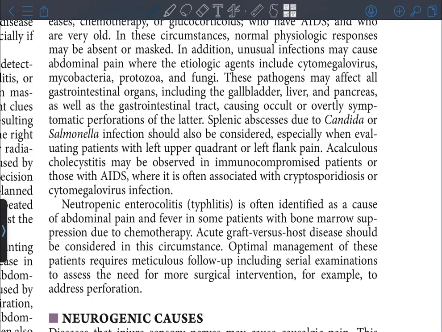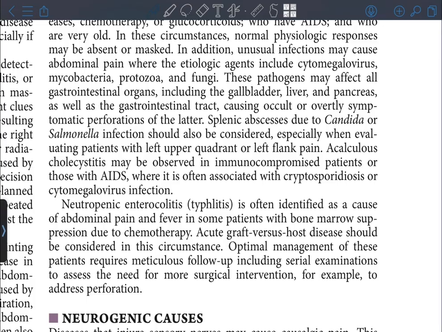Splenic abscesses due to Candida or Salmonella infection should also be considered, especially when evaluating patients with left upper quadrant or left flank pain. Acalculous cholecystitis may be observed in immunocompromised patients or those with AIDS, where it is often associated with cryptosporidiosis or cytomegalovirus infection.